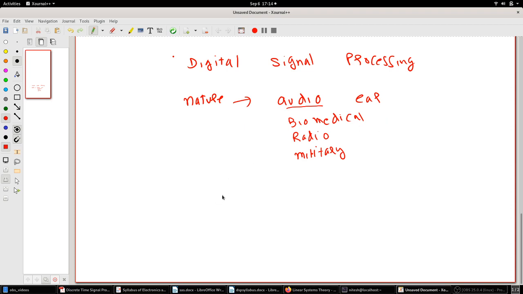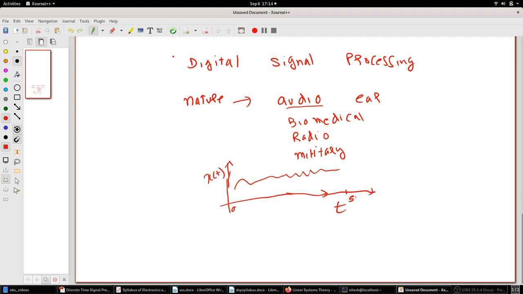A simple analog signal, or a continuous time signal, will look something like this. This is your time domain, this is your x of t. Just think about this signal. Now think about, let's say, 0 to 5 seconds.